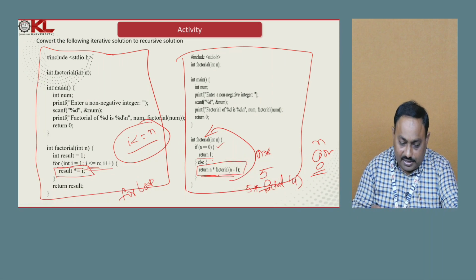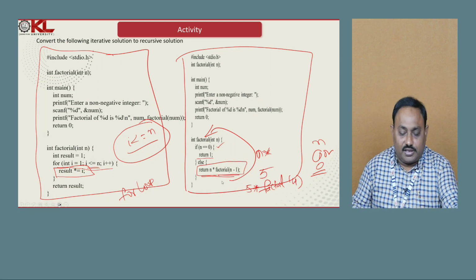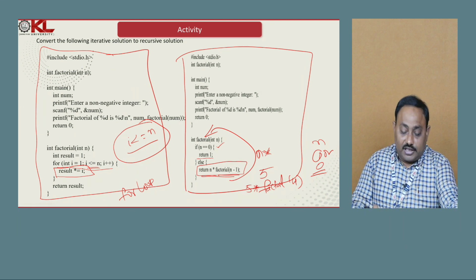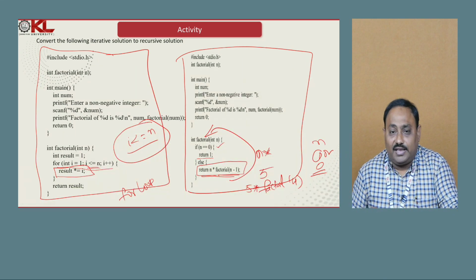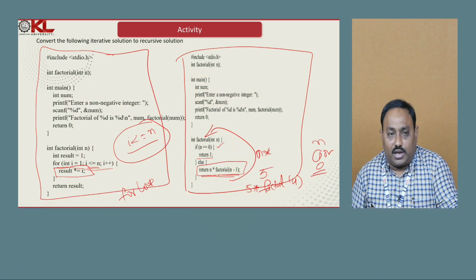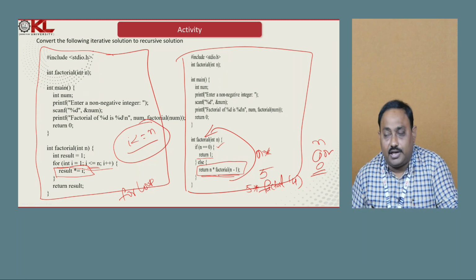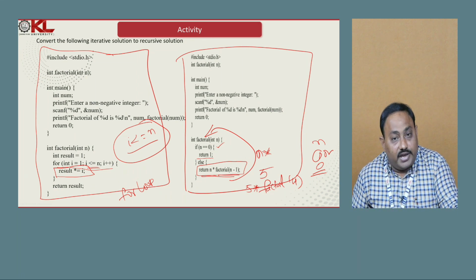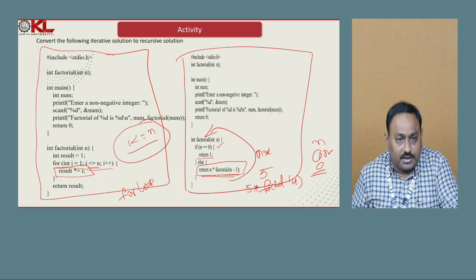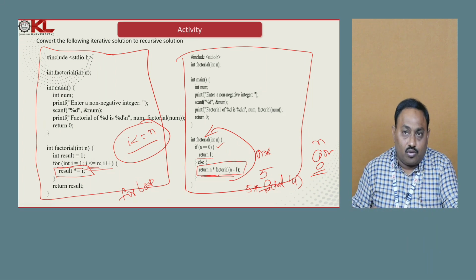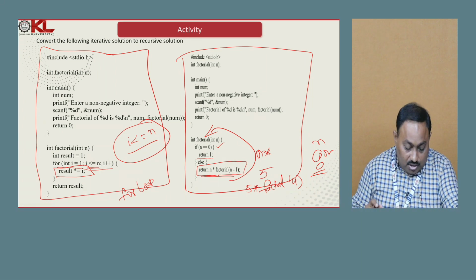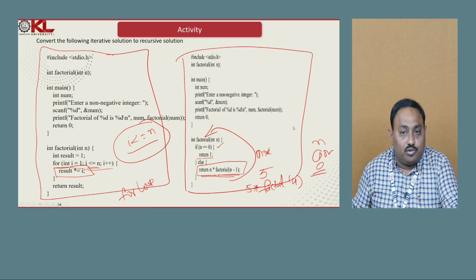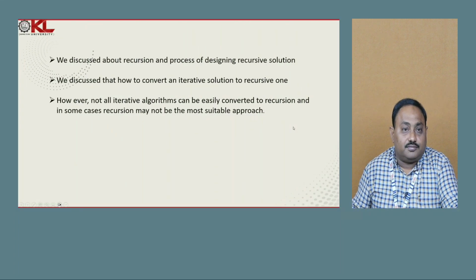In this example you can observe that this is the best way to understand the use of recursion. From this example we can understand that most of the iterative algorithms can also be implemented using a recursive solution, but it is not advisable to write a recursive solution for all algorithms. The algorithms which are good enough for recursive solutions, those you can take as recursive solutions, otherwise let them be done in the iterative manner.